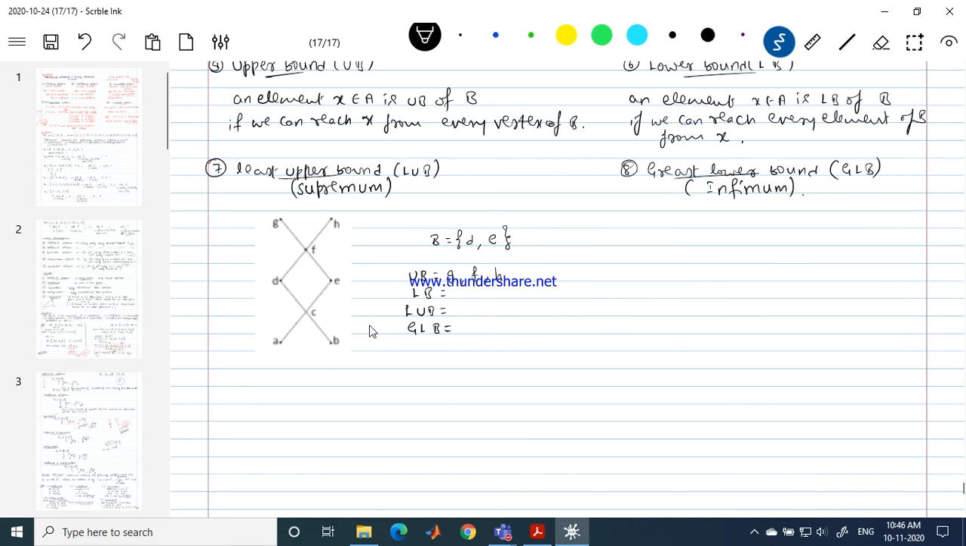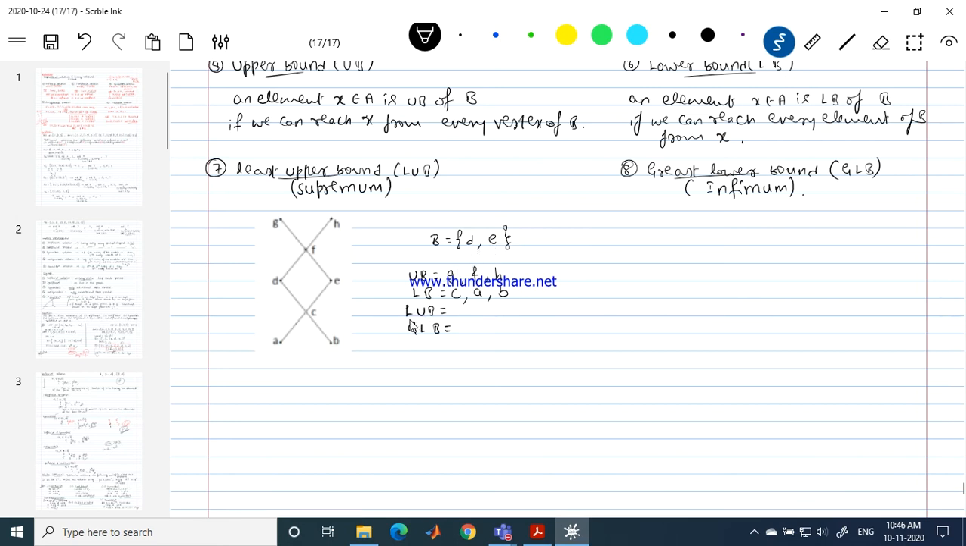Let me come to the lower bounds. What the lower bound definition says: identify the vertices from which you can reach all the elements of B. I can reach the elements of B from the elements of set A. Which are those elements? From A I can reach D as well as E. From C I can reach D as well as E. From B I can reach D as well as E. So the elements are C, A, B. These are 3 elements from which I can reach both D and E, all the elements of set B.